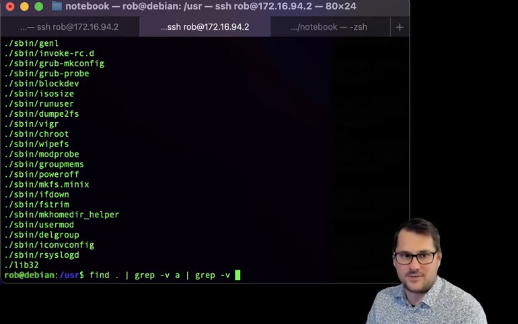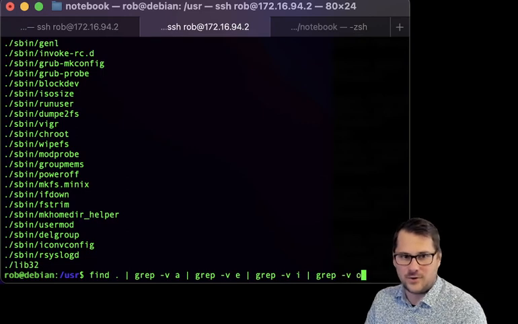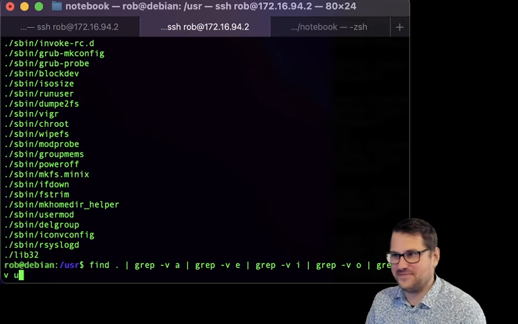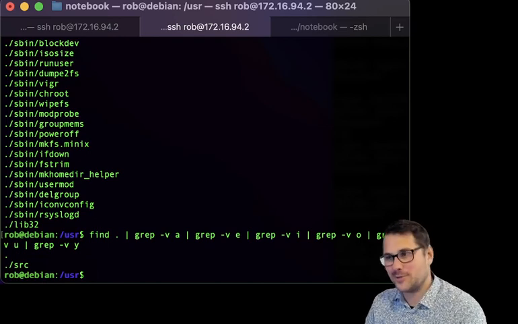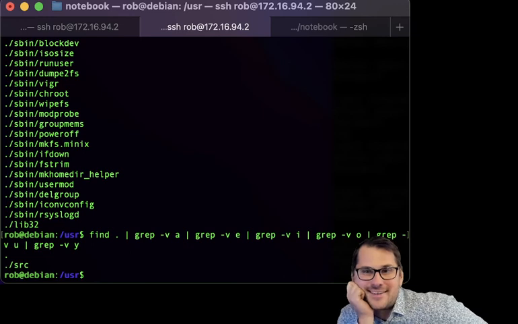grep -ve. Grep. Oop, that's a 3. grep -v AEI. grep -v O. grep -v U. Should we do Y? grep -v, and sometimes Y. What? There you go. Source. This source folder has no vowel. That's it. That's the only one that doesn't have a vowel.